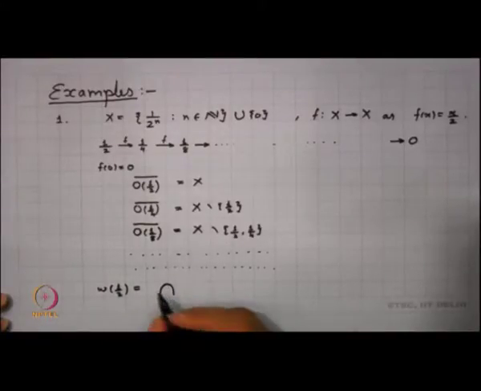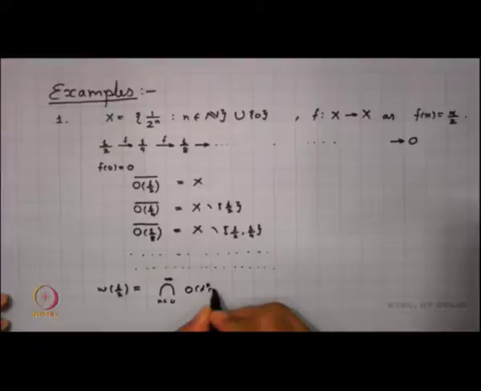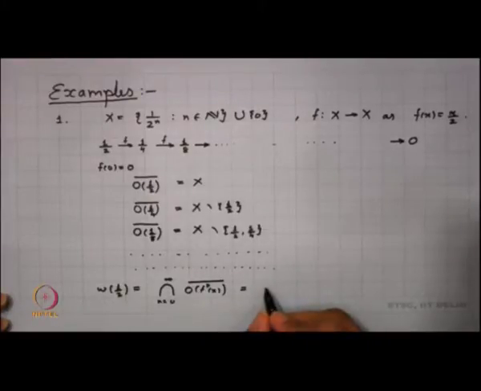As we have defined it, it is the intersection over n going from 0 to infinity of the closure of the orbit of f^n(x), and that turns out to be the singleton 0. So the limit set here is only the singleton 0. Let us look into another example.